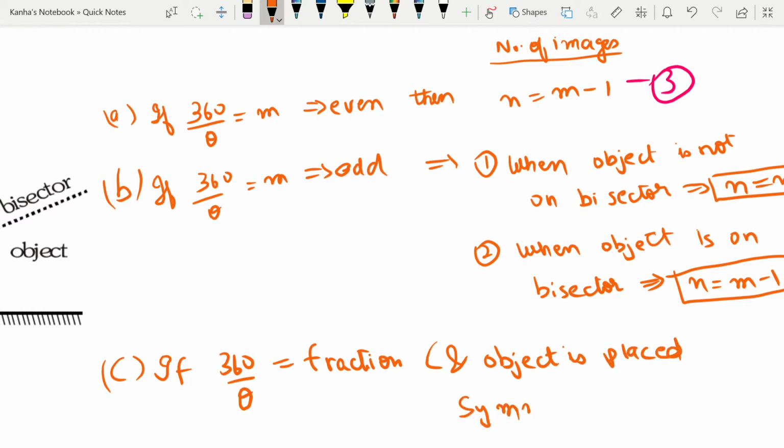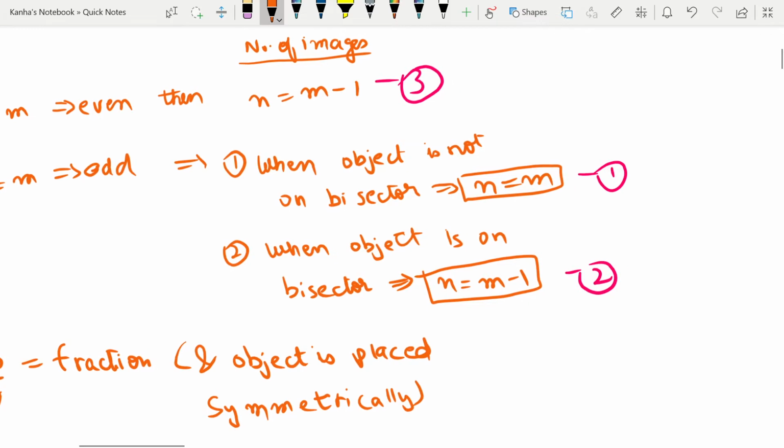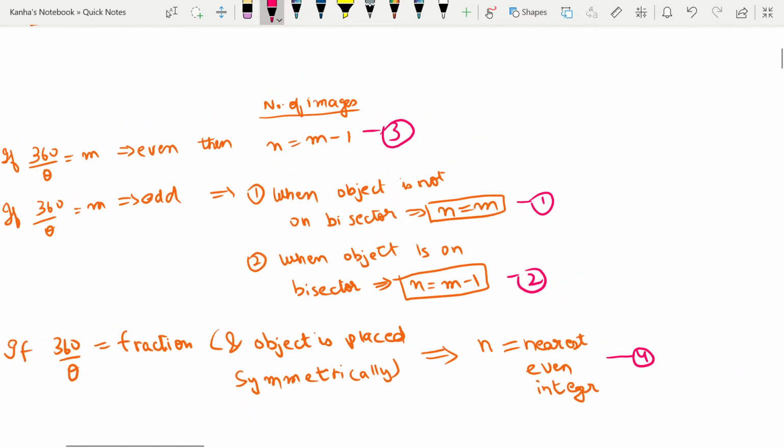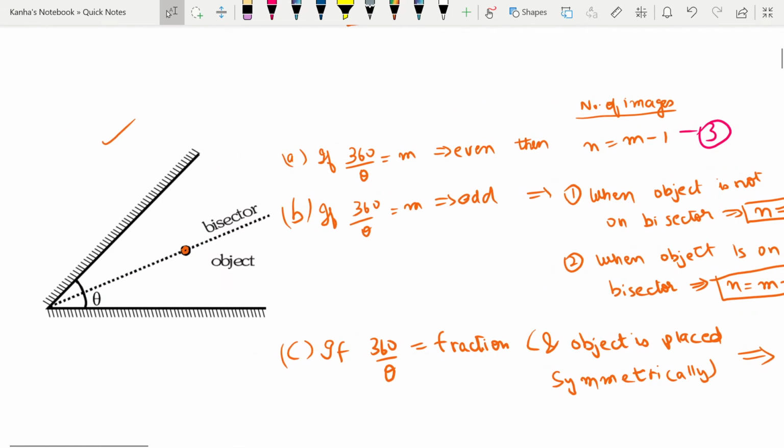Then in that case I can easily write that the number of images is equal to the nearest even integer. Okay, you must remember all these rules. They're often directly asked in the paper.